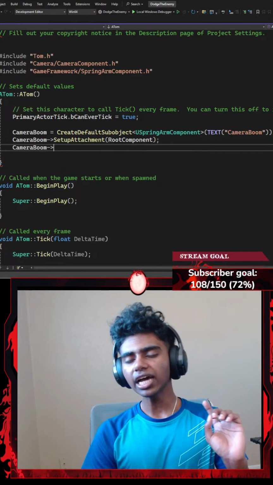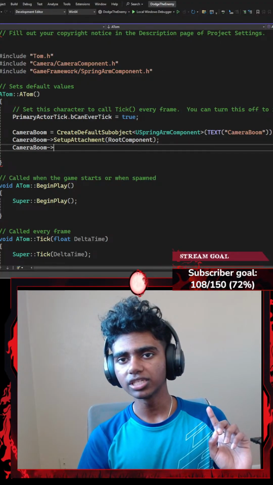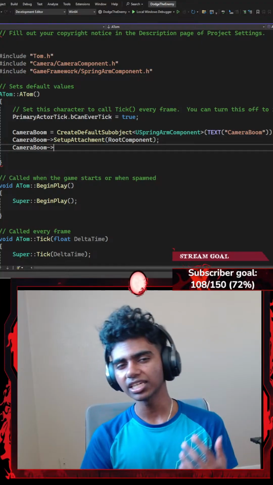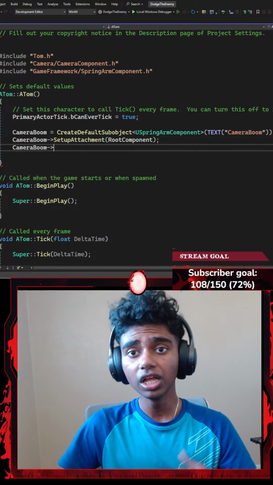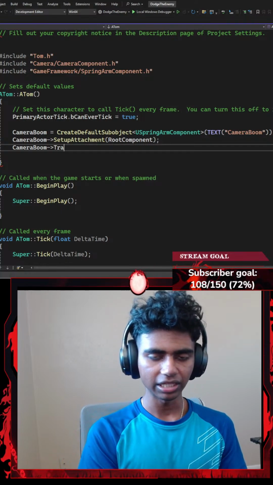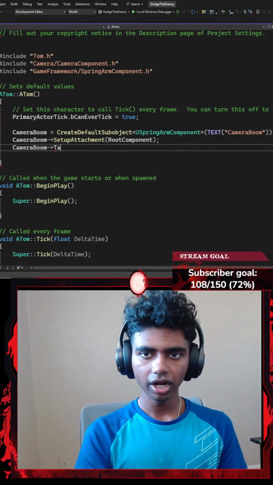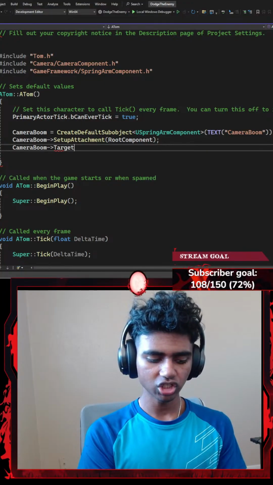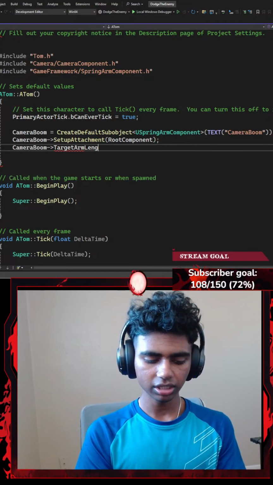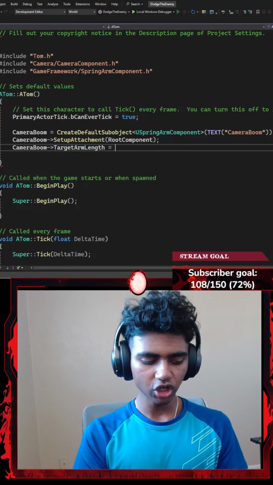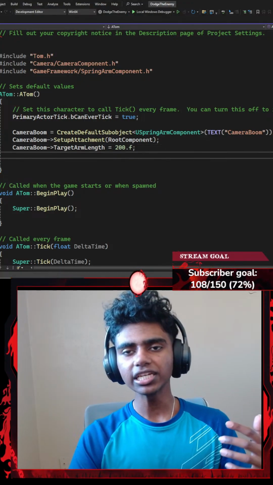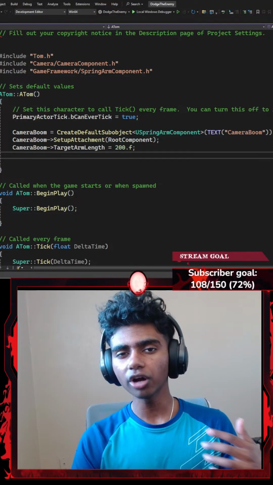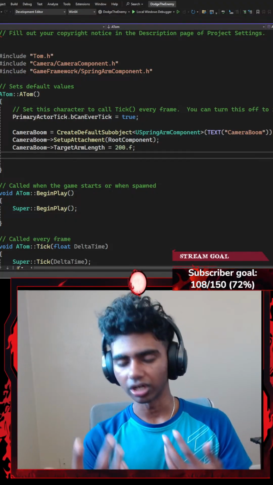Okay, and then next up, I'm going to point my camera boom towards something else. Let's say I'm going to point it towards a target arm length. Since it is a camera boom, it's more like a selfie stick, I can extend it further away as well. So I'm going to go with something like TargetArmLength. Okay, now my TargetArmLength is going to be something like 200.f ending with a semicolon, which basically means my camera boom is going to be 200 centimeters away from my character.